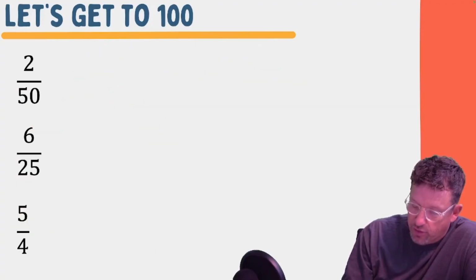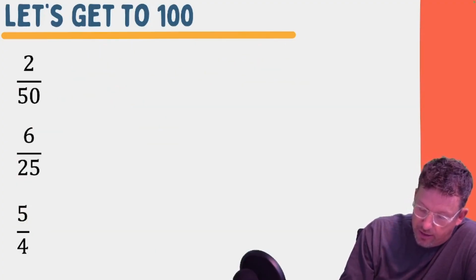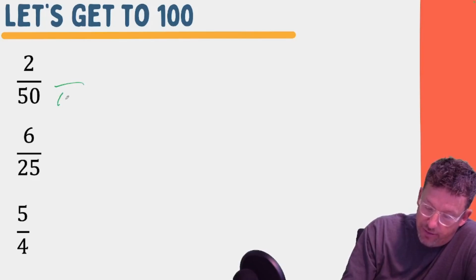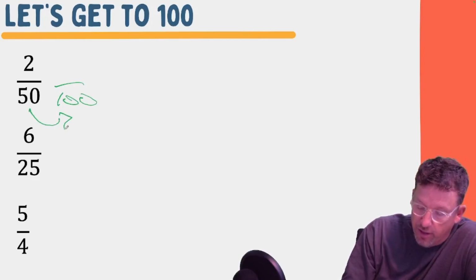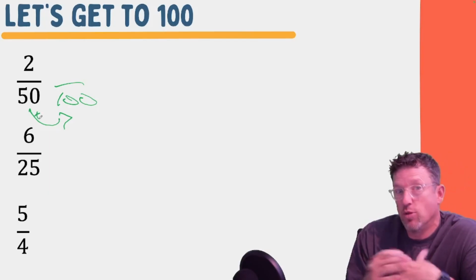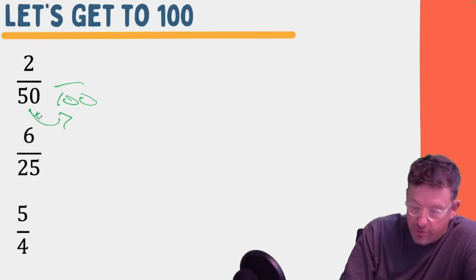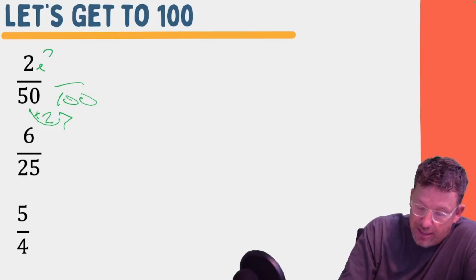Get to 100. Let's do a couple more get to 100s, all right? Let's take this first one and say, let's get to 100. What did I do to 150 to get to 100? I got bigger, so I multiplied. 50 times what equals 100? Well, 2 50s equals 100, so I doubled it, which means I double the top.